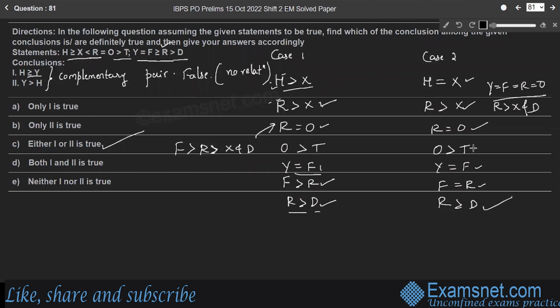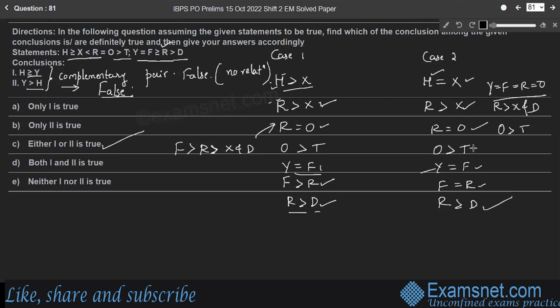So the remaining thing is o greater than t, right? So here the only thing is the relation between h and y. There is no direct relation between h and y. Therefore, conclusion 1 is false. And the second one, y greater than h. Again, for the same reason, there is no direct relation between y and h. Therefore, the second conclusion is also false.